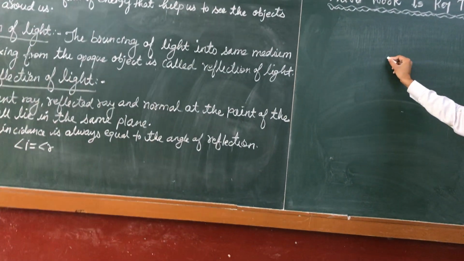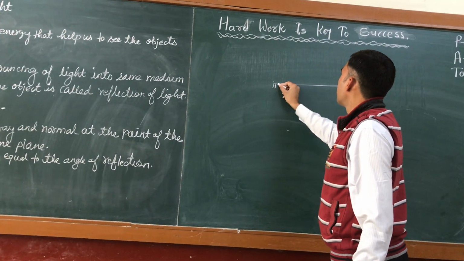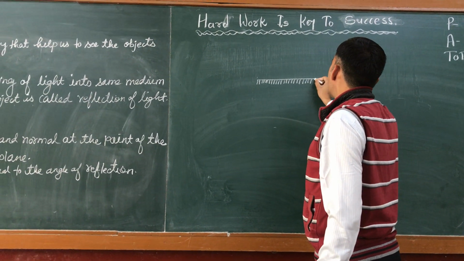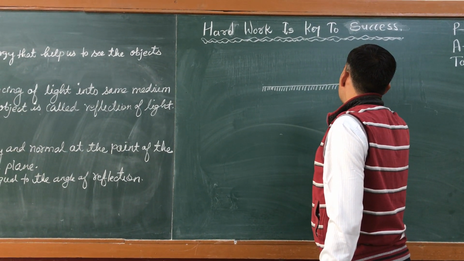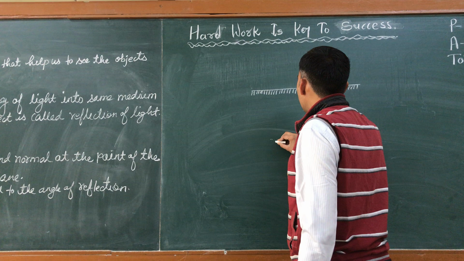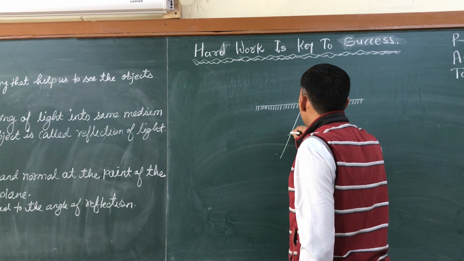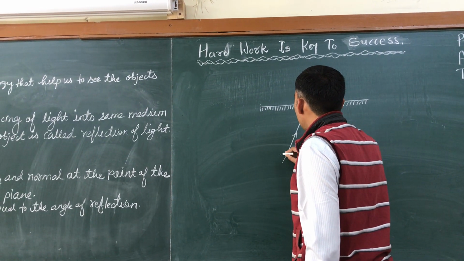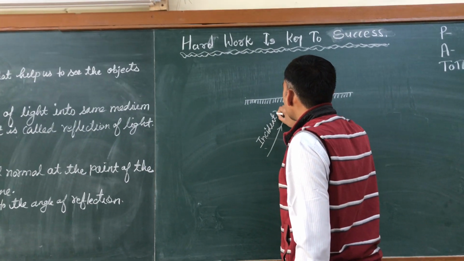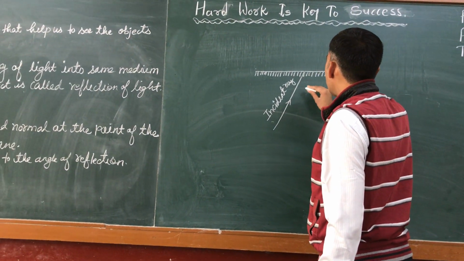Suppose this is the mirror, a smooth surface, and this is the incident ray. This ray is known as the incident ray. And when this falls on the mirror, it reflects.